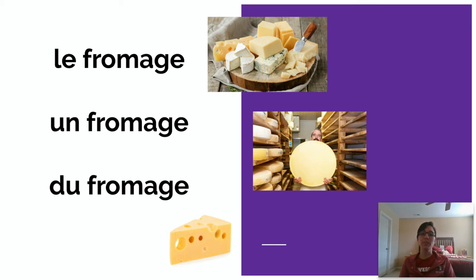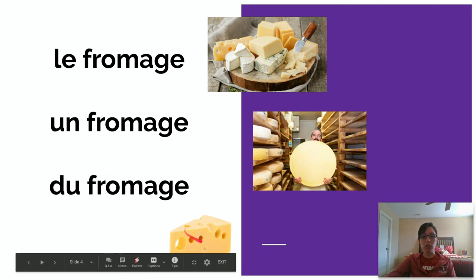Now, if you want to talk about a cheese, un fromage, it is an entire cheese. It's this whole wheel of cheese. So if you say je mange un fromage, we're saying I am eating an entire cheese. Or you could be talking about I eat this one specific type of cheese. But it's that whole thing, all of it right there. And then du fromage is part of the whole. It's du fromage, some cheese. Okay, so it's part of the whole. And this is an example of our partitive article, du.